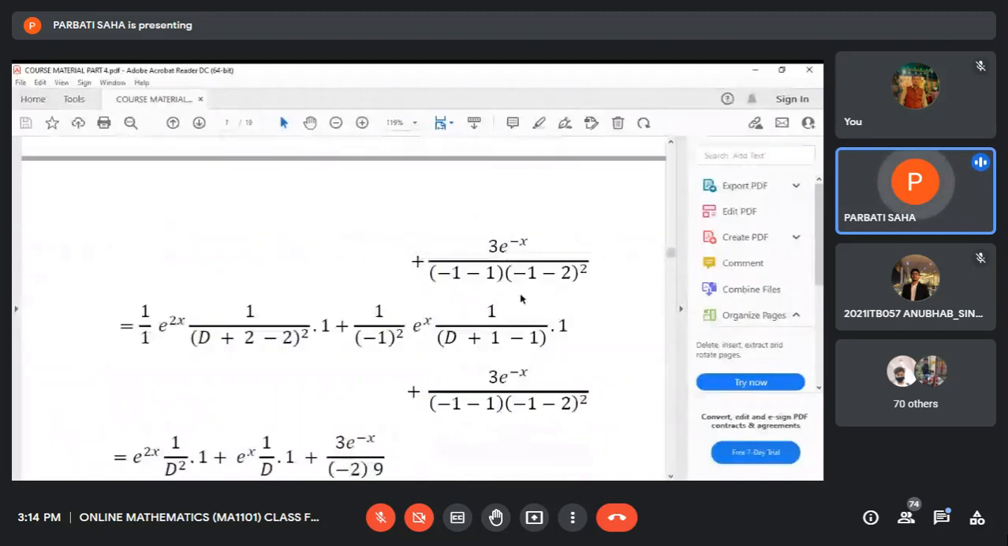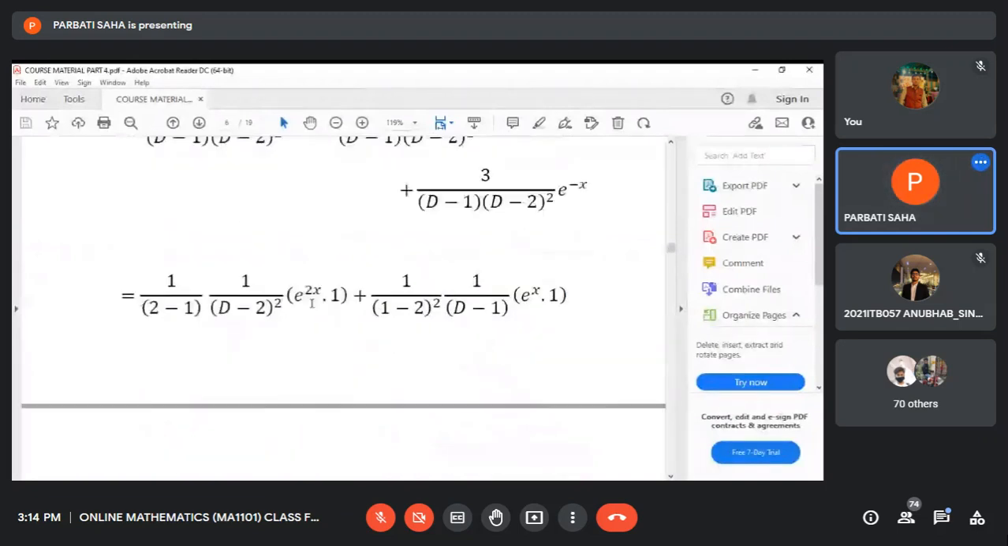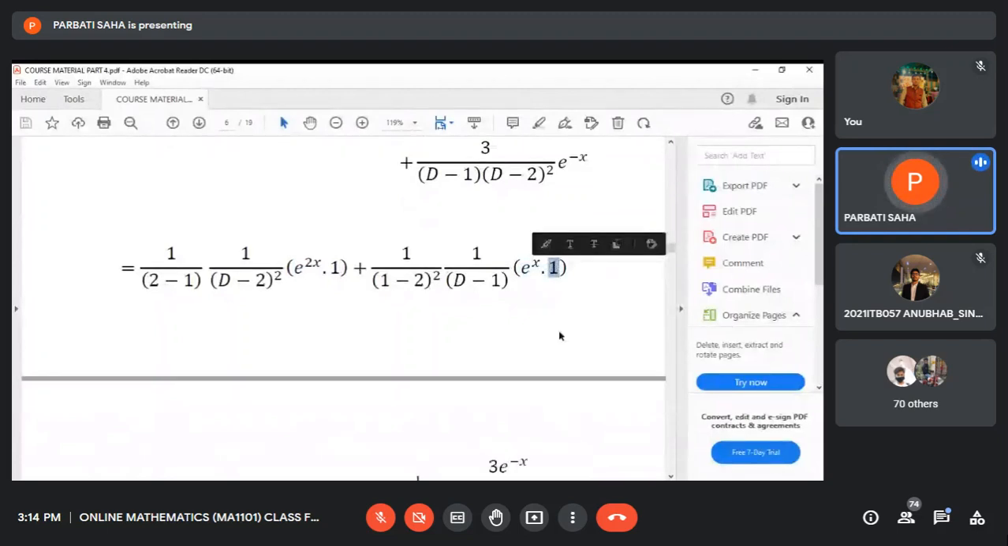Now the formula is this: e to the power 2x will be taken outside the operator, and d will be replaced by d plus 2, but v remains unchanged, so 1 remains unchanged. Similarly, in the second term, e to the power x will be taken outside the operator, and d will be replaced by d plus 1, but v, that is 1, remains unchanged. You see, we have applied this formula. Now we just simplify: plus 1 minus 1 will be cancelled.